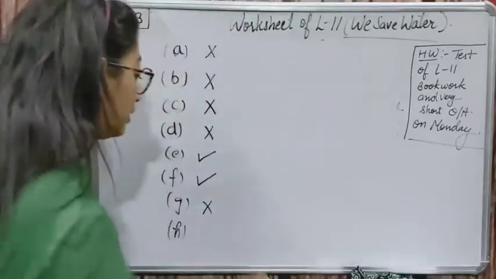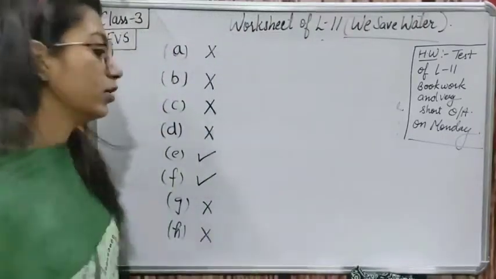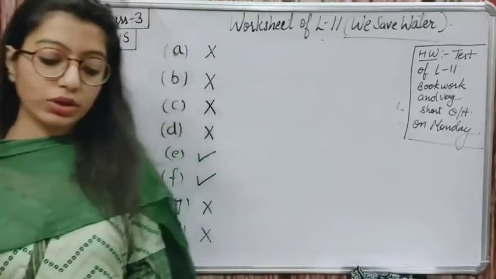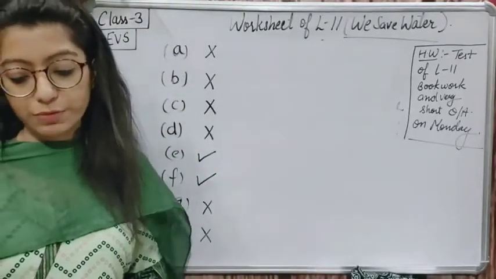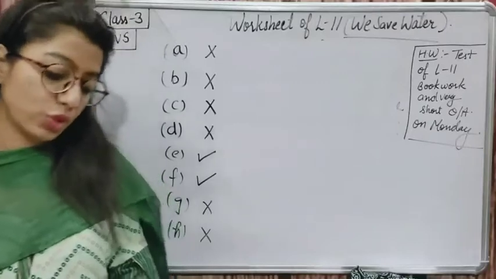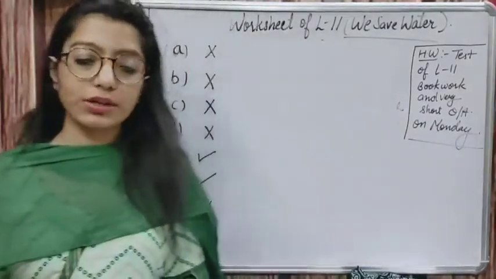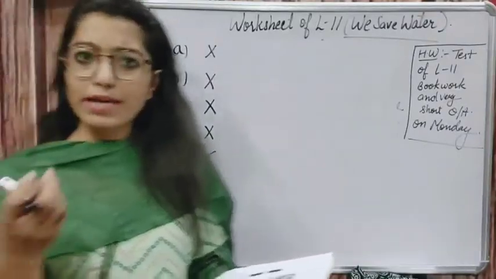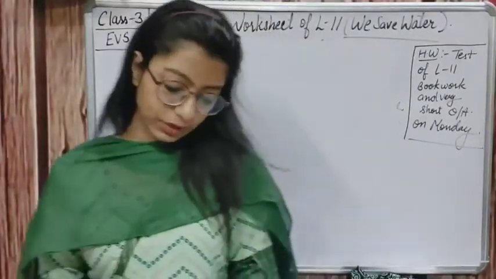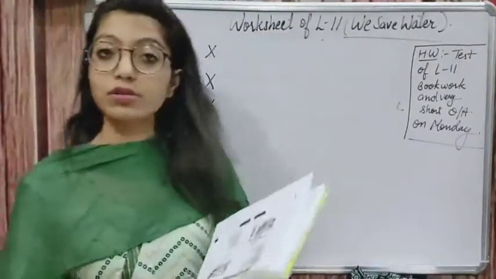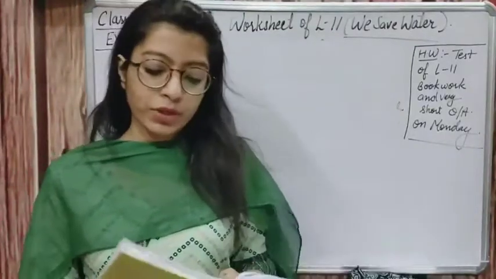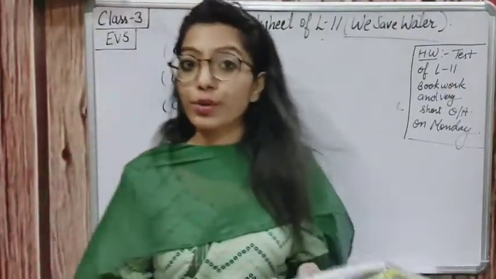It is again a cross. Okay, so this was about the worksheet of chapter number 11, and also our very short question answers, and all question answers are done. So let's revise the very short question answers, as I am giving them to you for homework also, that test also. Which is the main source of water on the earth?